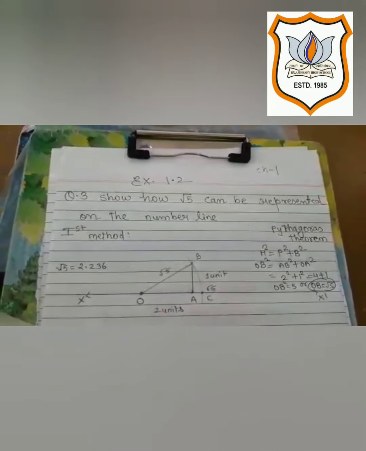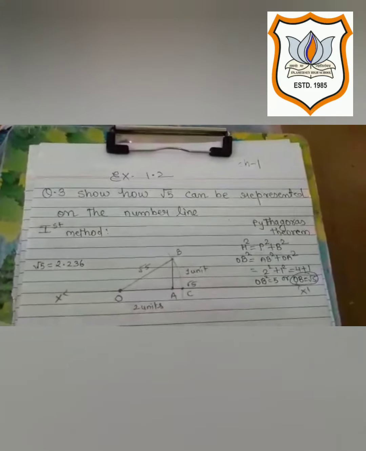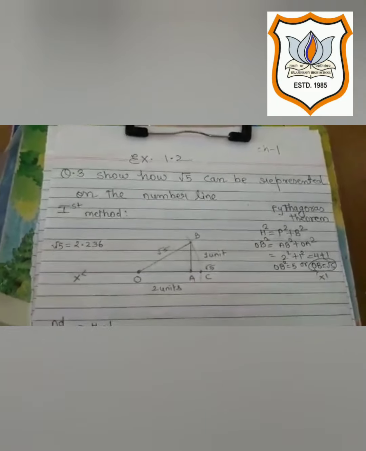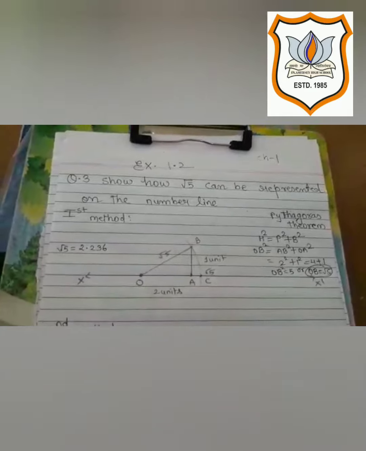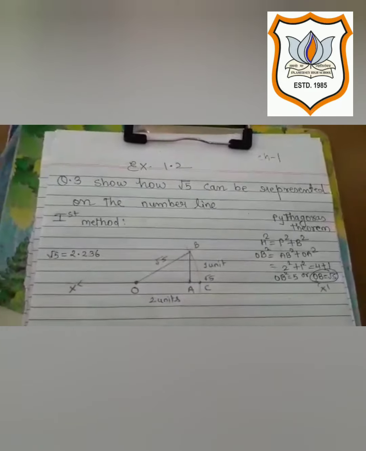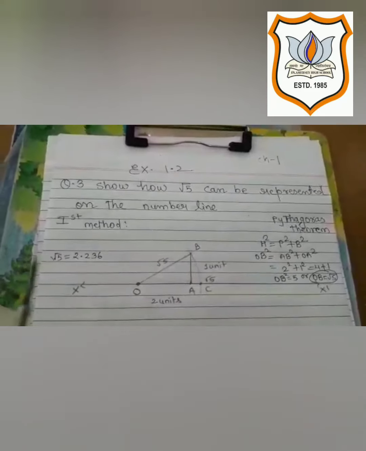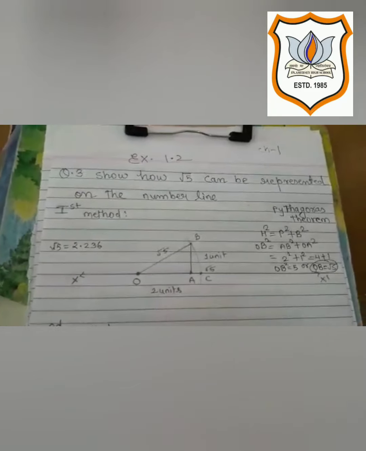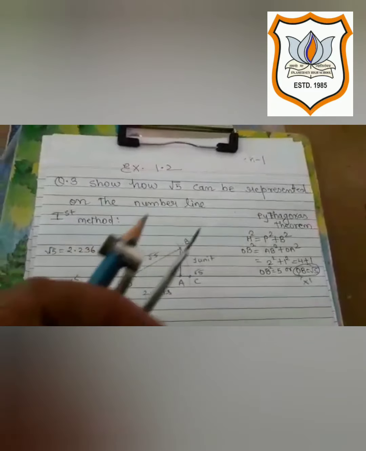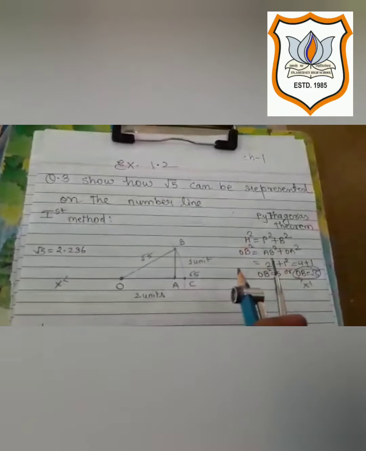See, we know that root 2, root 3, root 5, all these numbers are irrational numbers. But don't worry, just like rational numbers, we can also plot root values, that is irrational numbers, on the number line with some different measurement methods. But before discussing this, I would like to discuss something about Pythagoras theorem.